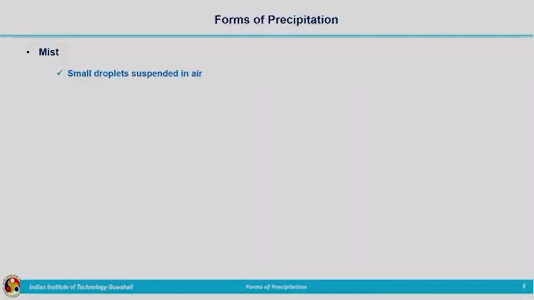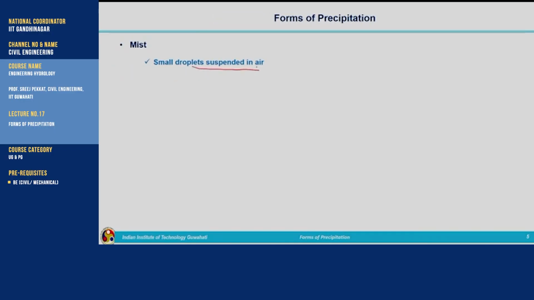Now, the next one is mist. Mist is small droplets suspended in air. And coming to fog, fog is the same as mist, mist with visibility less than 1 kilometer.